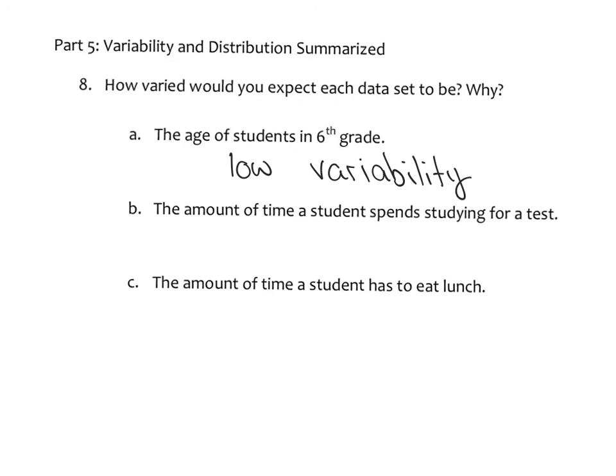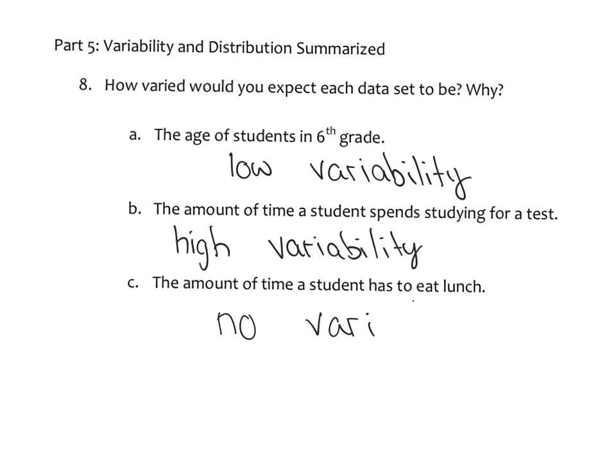Okay, the amount of time a student spends studying for a test. This one would be a high variability because some people aren't going to study at all. Some people may study several hours. So this is a high variability of possibilities for answers. Remember, ask yourself, what are the responses? Is there a lot or are there little difference? The amount of time a student has to eat lunch. So everybody has 30 minutes to eat lunch. So this is no variability because everyone has 30 minutes.